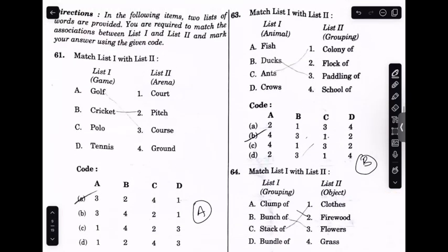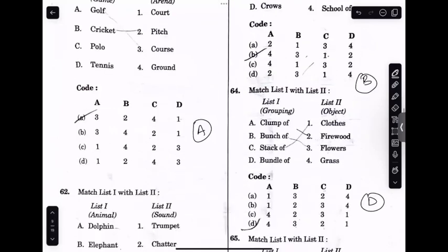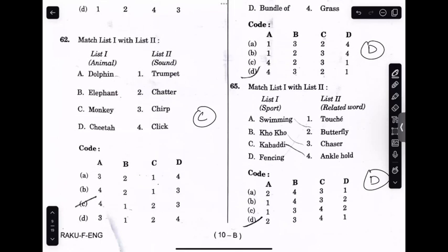Now we come to something new which was added, but this is simple: game and arena. The first one is alpha, the second one is the sound produced, Charlie.